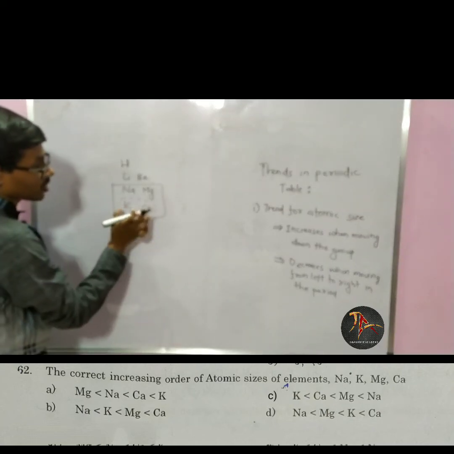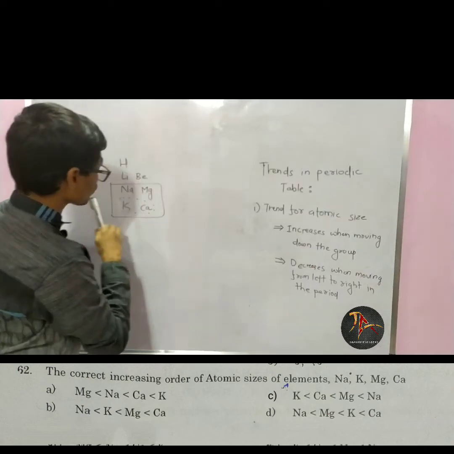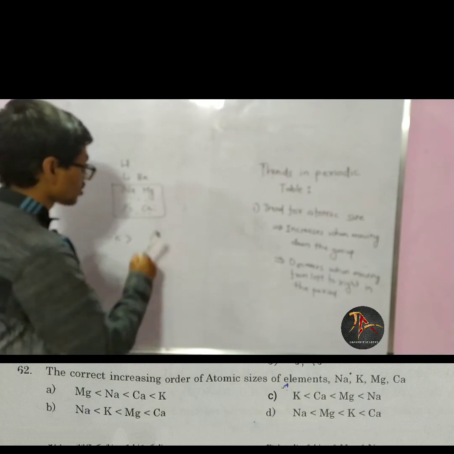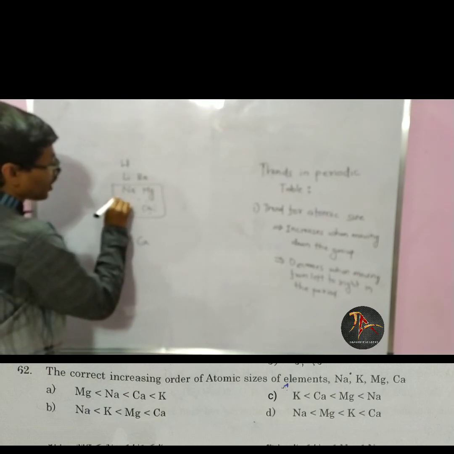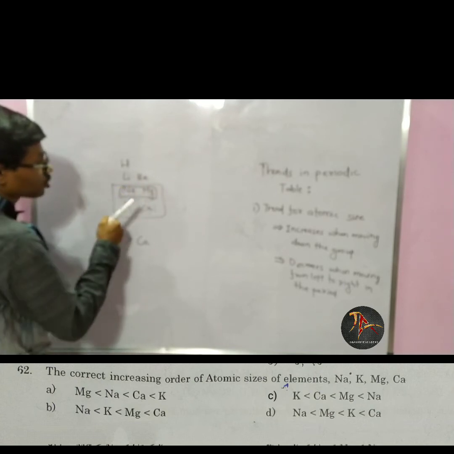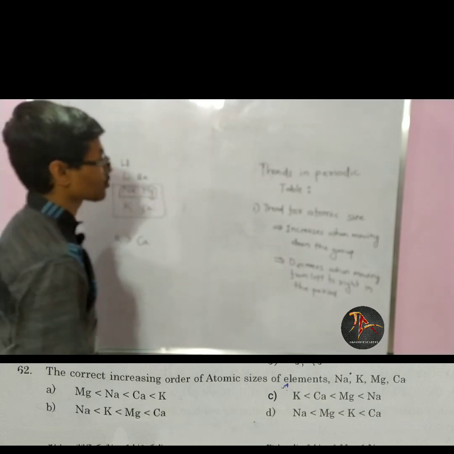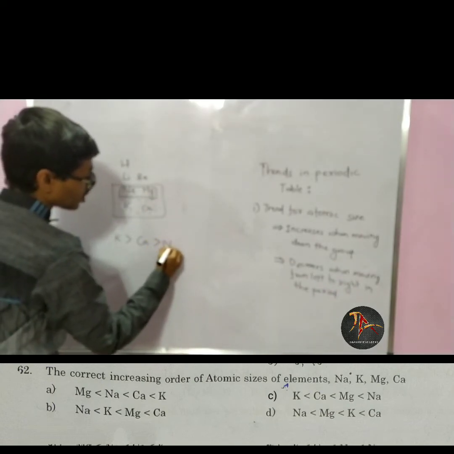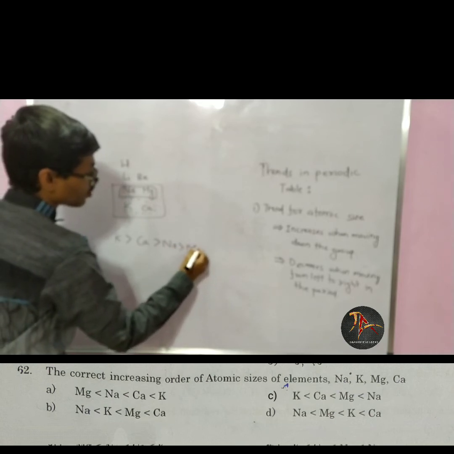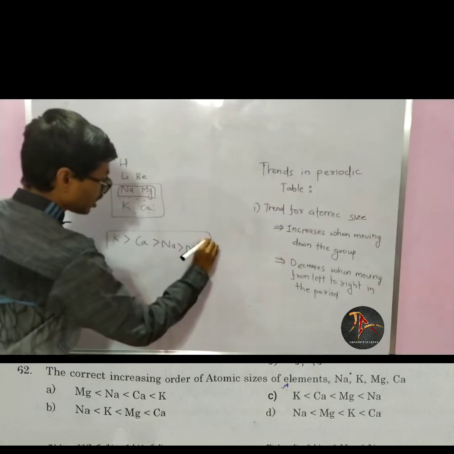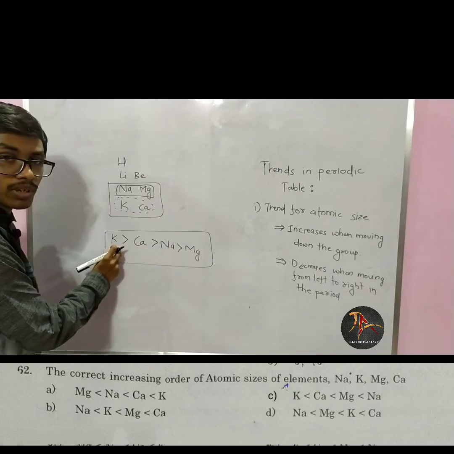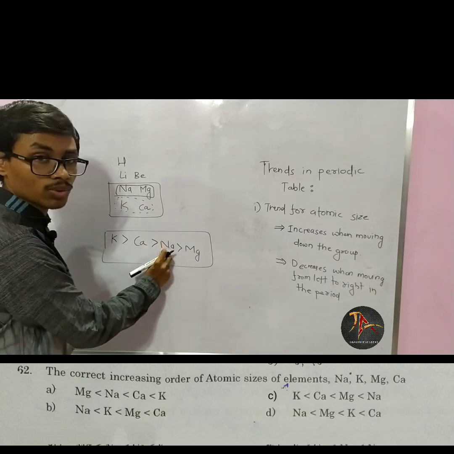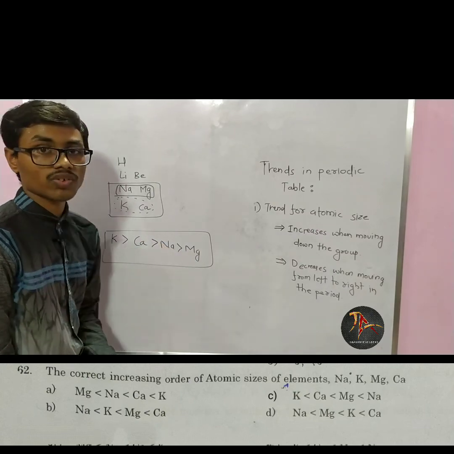So among these two, calcium is to the right of potassium. So potassium will have the most radius, then calcium will come. Now to order between these two, sodium is towards the left and magnesium towards the right, and towards the right atomic size decreases. So atomic size of sodium is greater than that of magnesium. This will be the order: potassium is greater than calcium, is greater than sodium, and it is greater than magnesium.